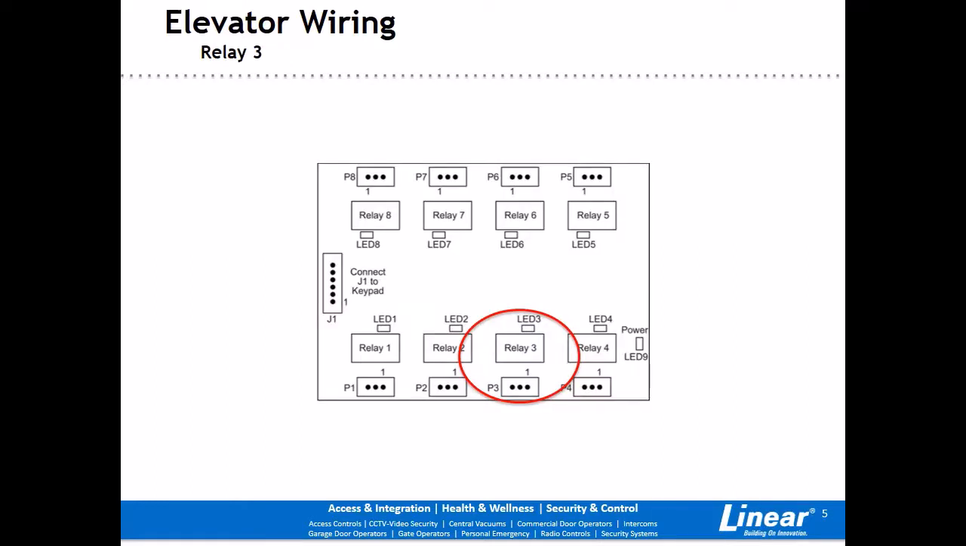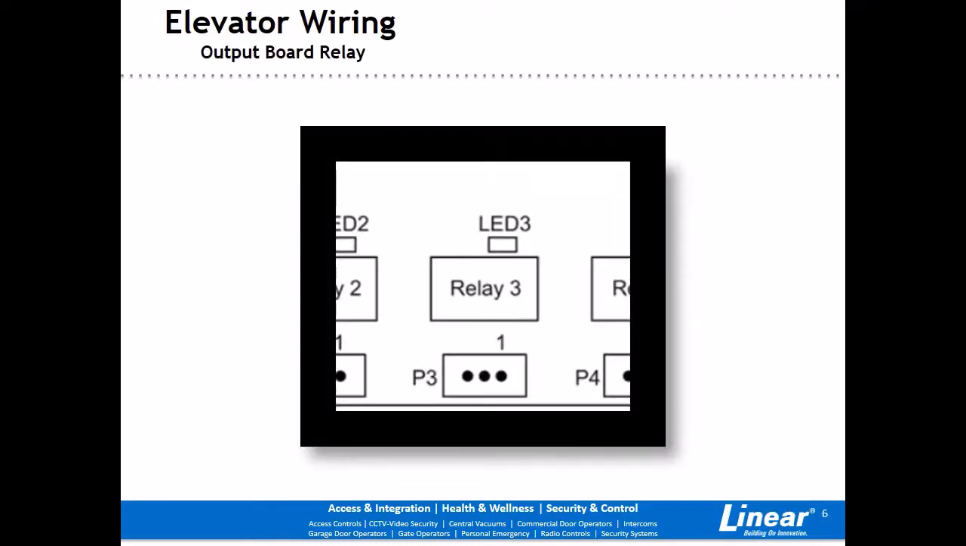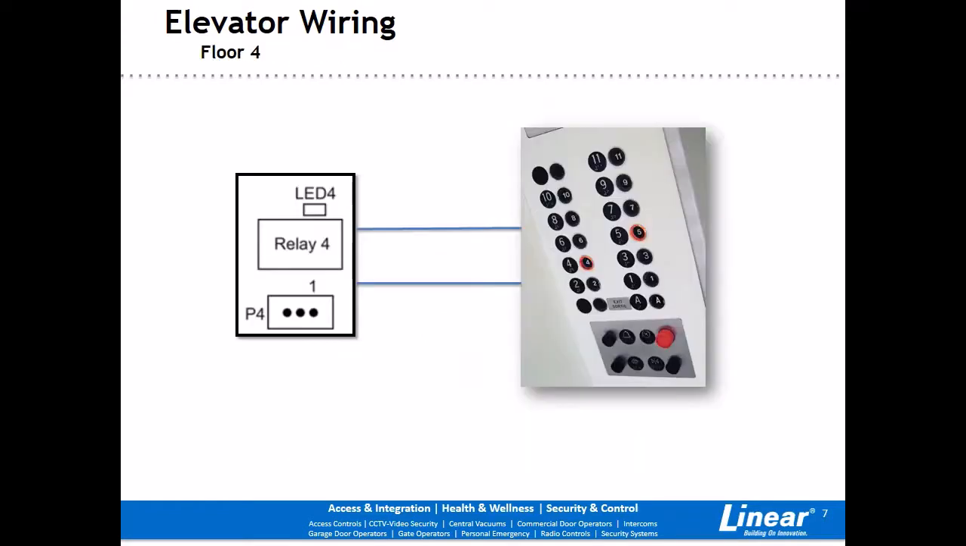When controlling elevators using the 2000 keypad, you will in most cases use one relay per floor. You could potentially use one relay to activate more than one floor using the elevator controls. For this example, let's say relay 3 is connected to the elevator controls to allow access to floor 3. We'll use relay 4 to allow access to floor 4.